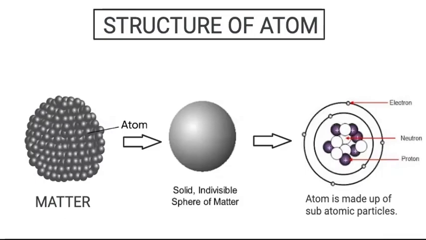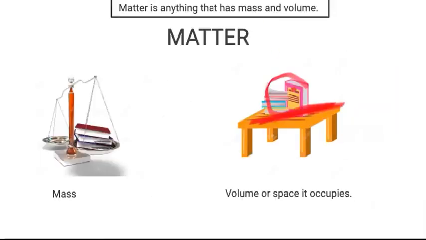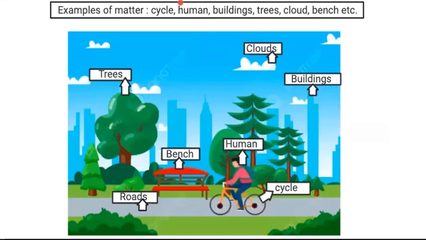So matter is something which has mass and volume. Mass means we can measure it, and volume means, like on a table it is kept and it has its own space. We can see it with this example in this picture. There are some examples given like trees, cycle, bench. All these things have their own space and have their own mass.